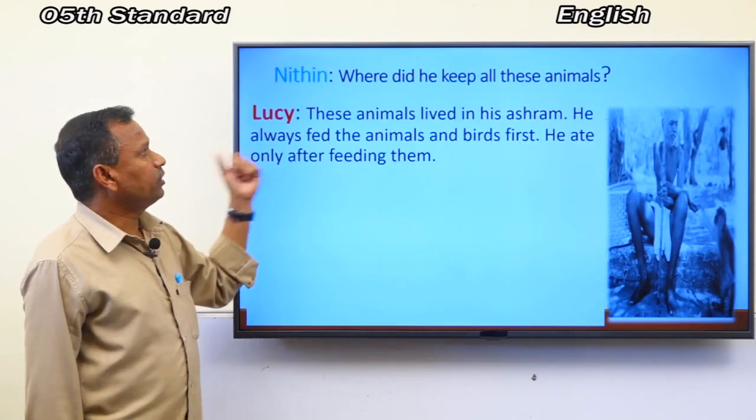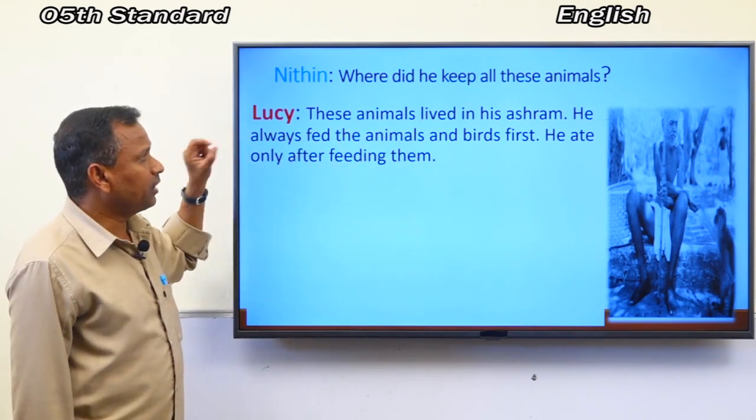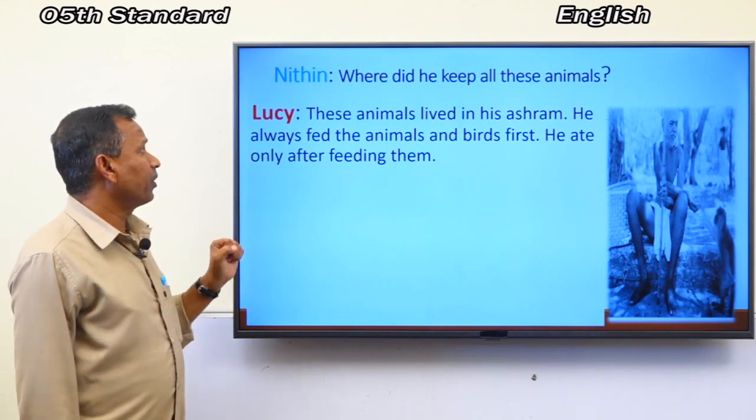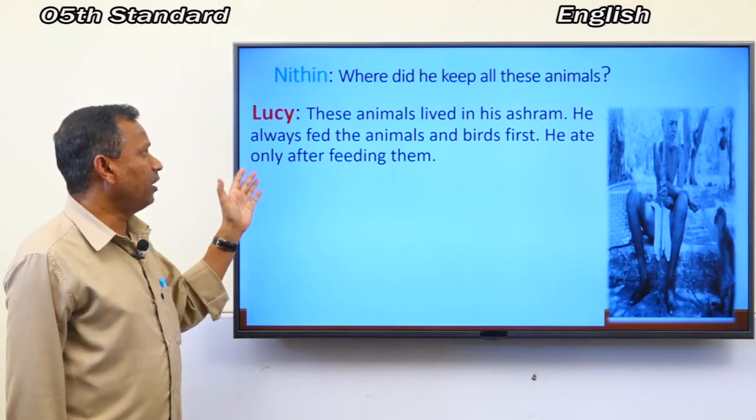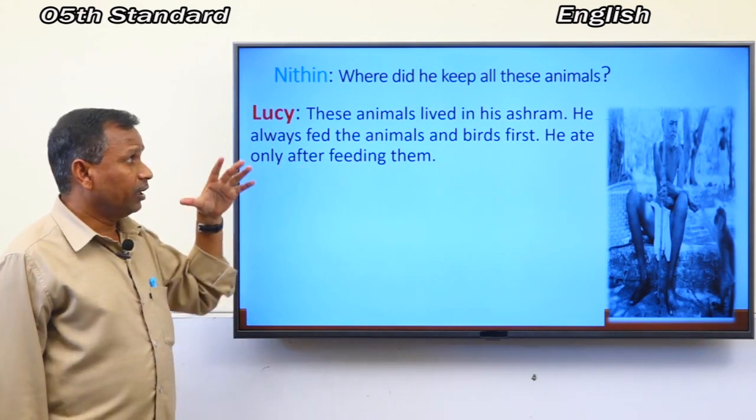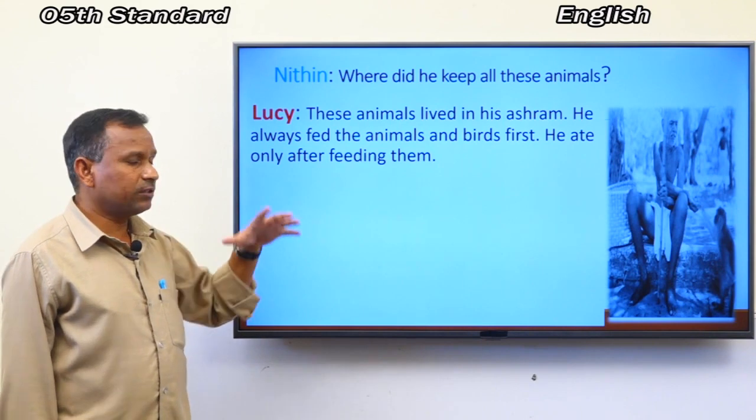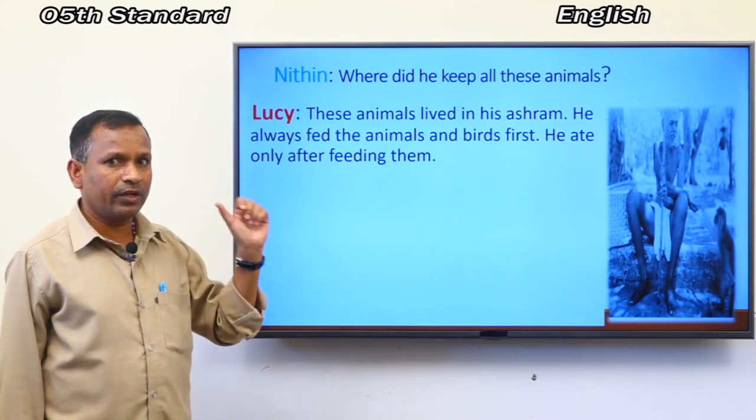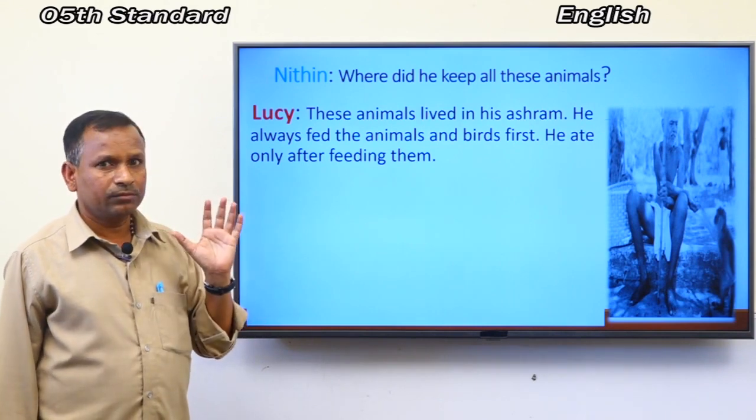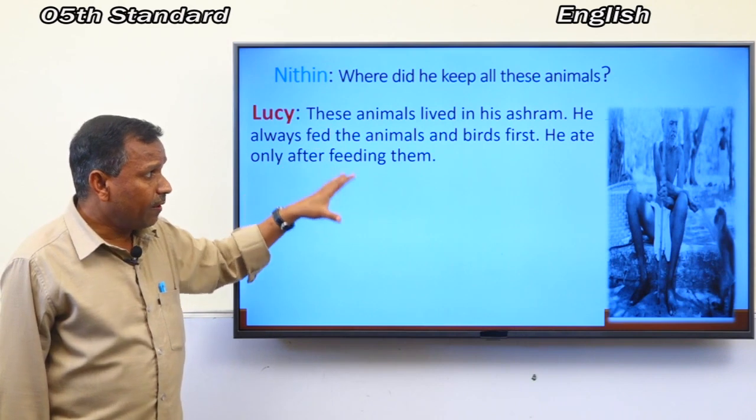Yes, Lucy said, these animals lived in his ashram. He always fed the animals and birds first, and he ate only after feeding them. He kept all the animals and birds in his ashram. This is the theme of this paragraph.